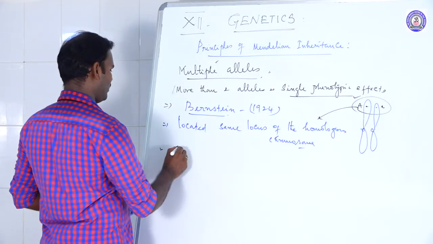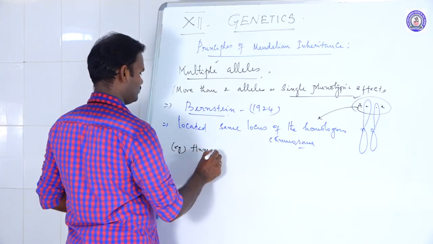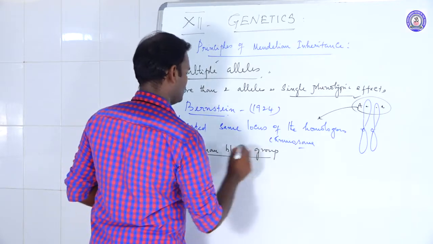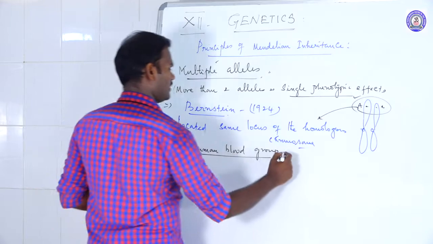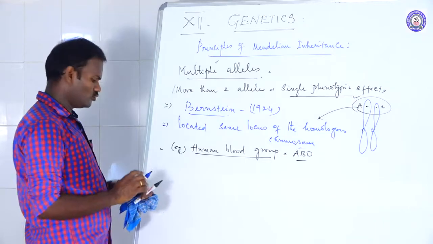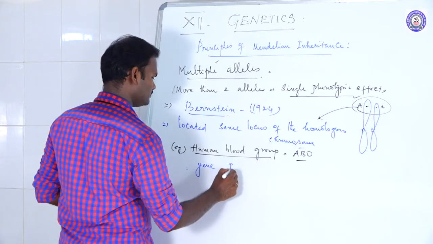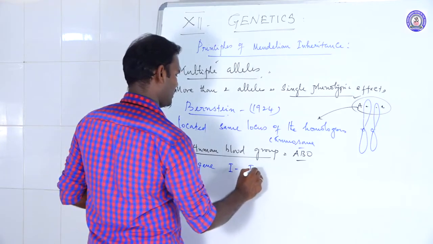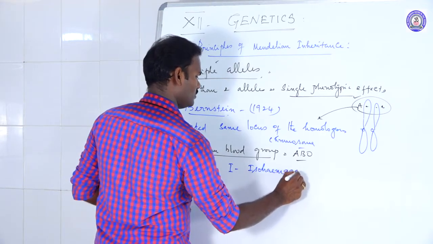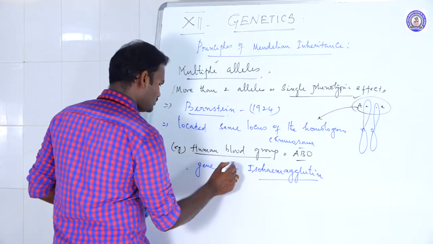The next example of multiple allelism is the human blood group. The ABO blood group is controlled by the gene called isohemagglutinin, the I gene.